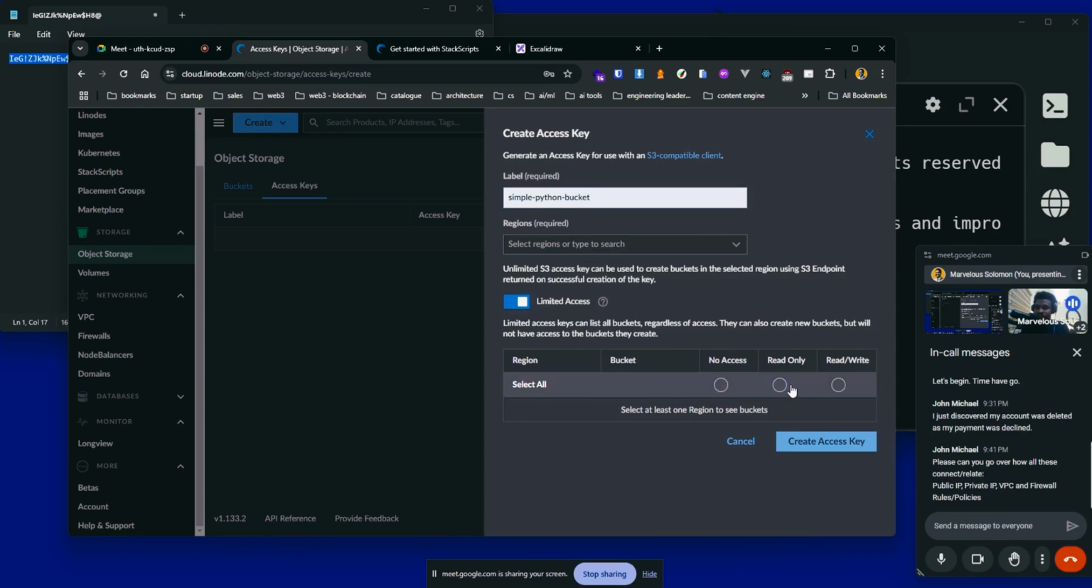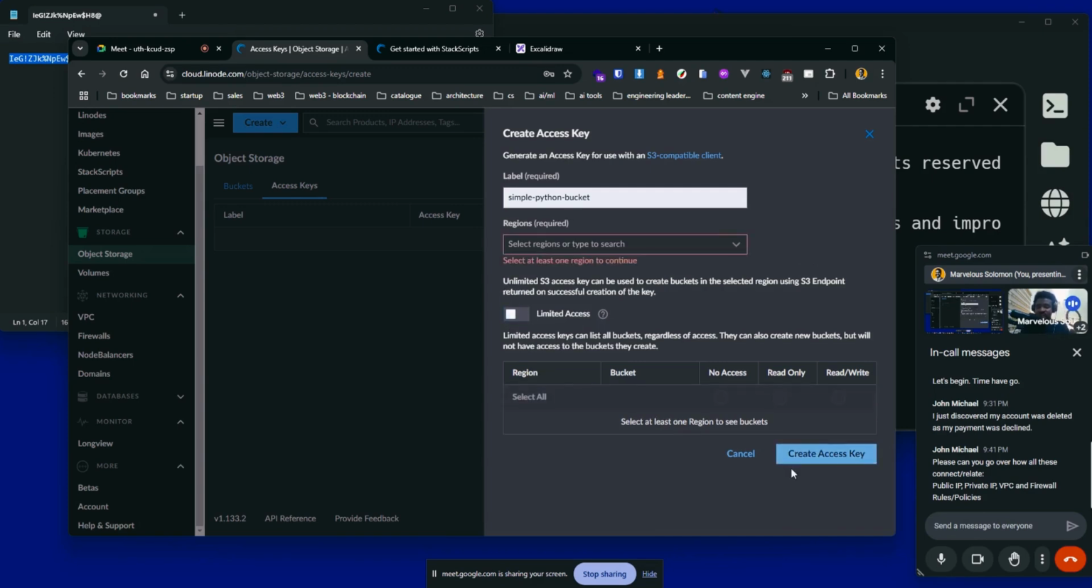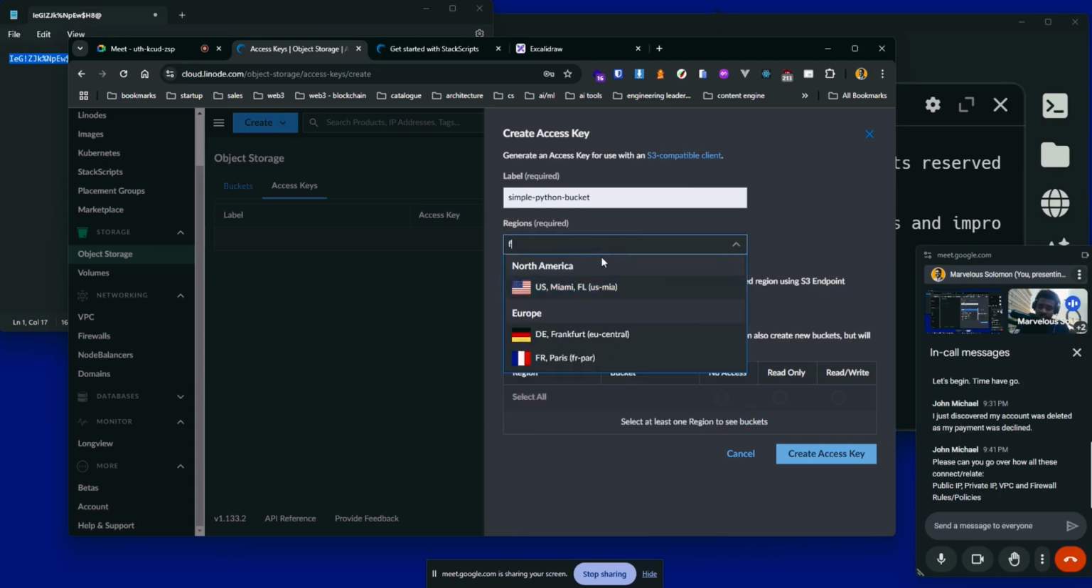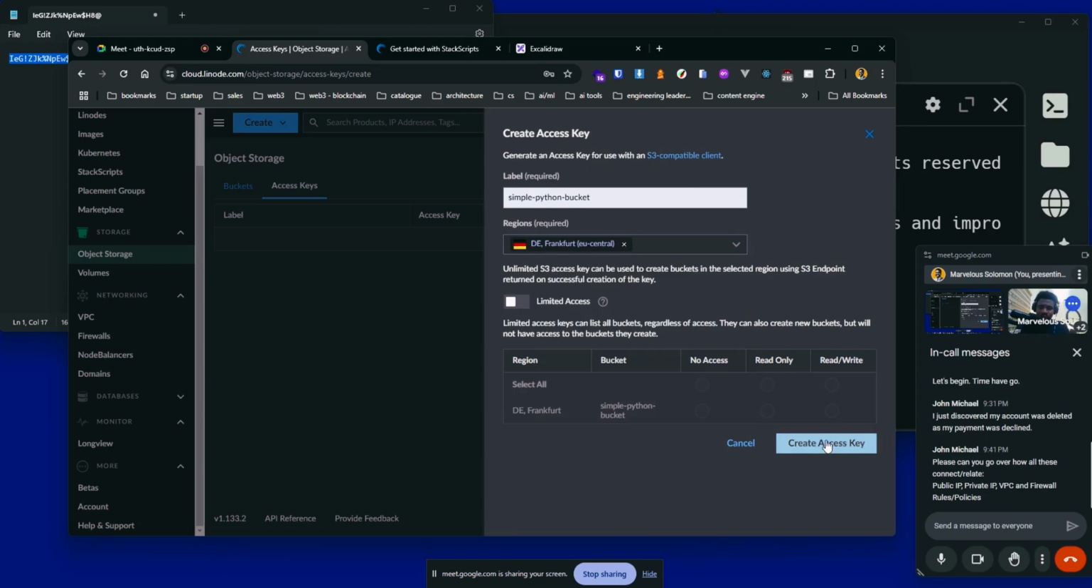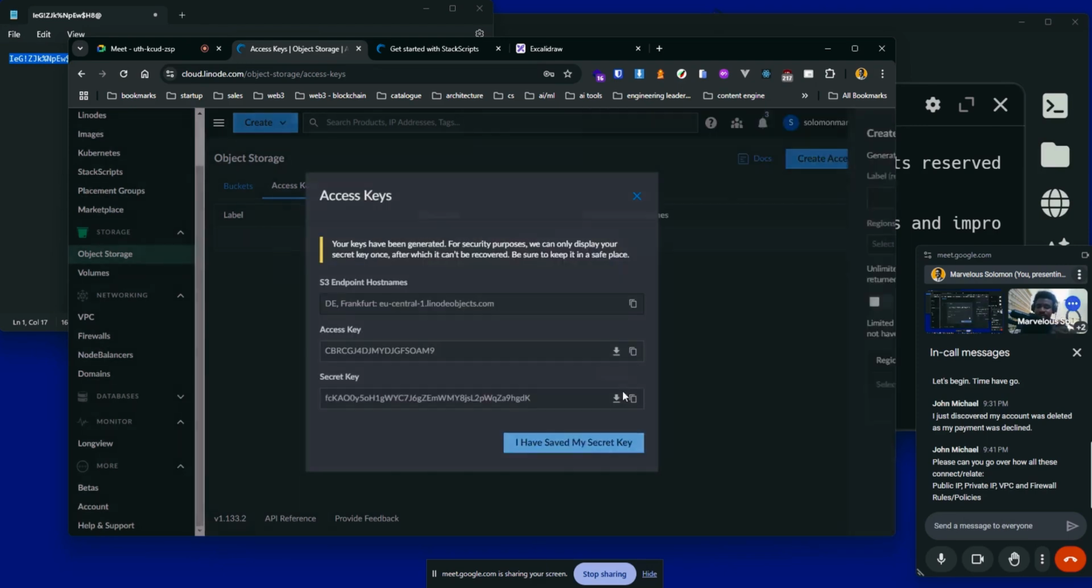And configure how this bucket should be accessed. Should we be able to read everything? Should it be read only, read and write, or no access at all? But I can just leave it open for now. Let's just collapse this, and I say create. I think I forgot to select the Frankfurt region. Yeah. Okay. So let's go ahead and create.